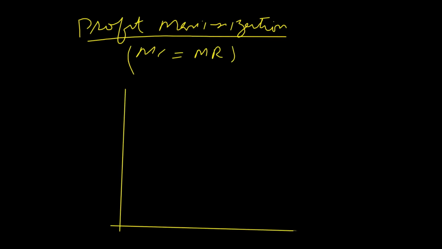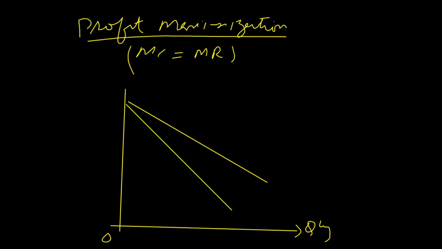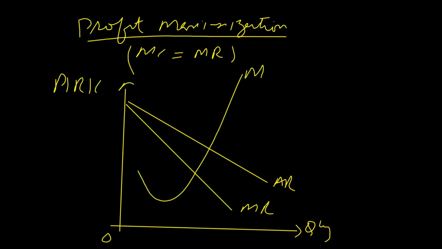For example, we have average revenue and marginal revenue. This is the origin point, and we have quantity on the X-axis. On the y-axis, we have three variables: price, revenue, and cost. And this is the marginal cost curve.